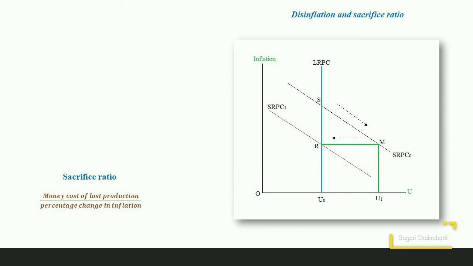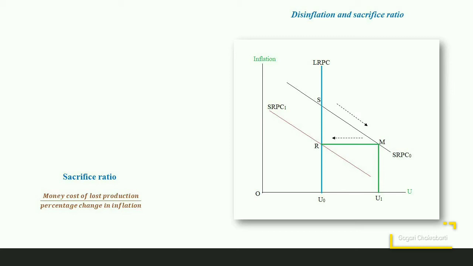This cost may be measured by the sacrifice ratio, which compares the benefit of disinflation with the cost that it imparts. The sacrifice ratio is defined as the money cost of lost production divided by the percentage change in inflation. The numerator shows the cost associated with disinflation, and the denominator shows the benefit that comes from this policy of disinflation.